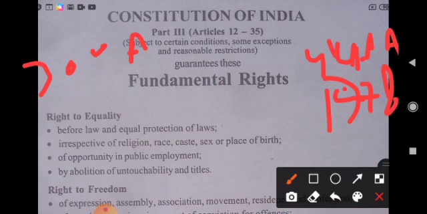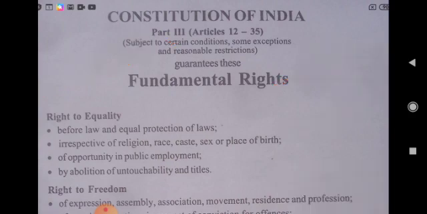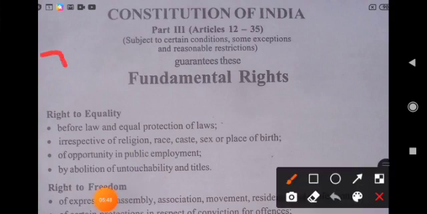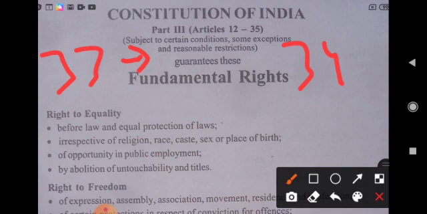So this was all about the fundamental rights. We have discussed all the fundamental rights, and what is left is Article 33, 34, and 35. Article 33 says power of Parliament to modify the rights conferred by this part in their application to forces. Article 34 says restriction on rights conferred by this part while martial law is in force in any area. And Article 35 says legislation to give effect to the provisions of this part.